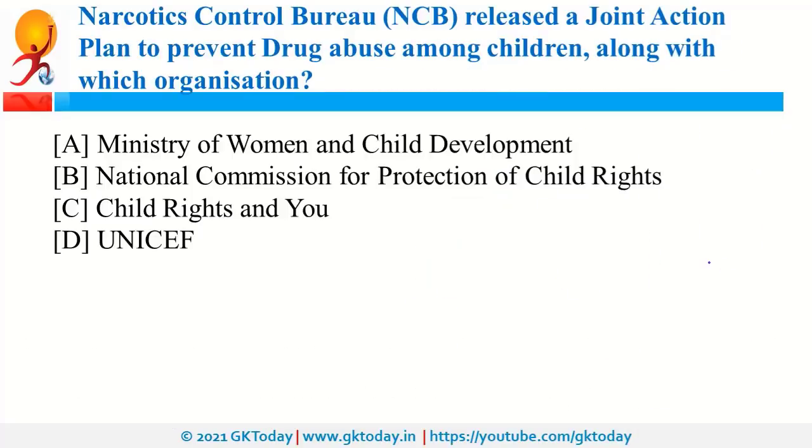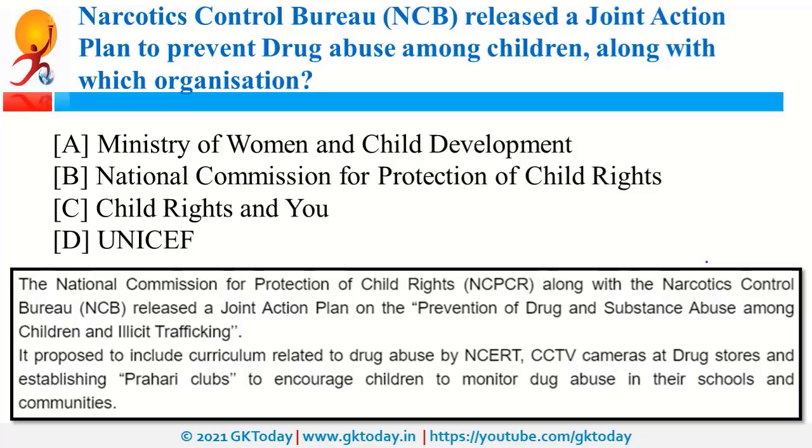In case of Centrally Sponsored Scheme, usually the schemes are supported by the central government but they are implemented by the state government. NCB, that is Narcotics Control Bureau, released a joint action plan to prevent drug abuse among children, along with which organization? So the organization is NCPCR, that is National Commission for Protection of Child Rights. So these 2 organizations, that is NCPCR and NCB, collaborated to prevent the drug abuse among children.